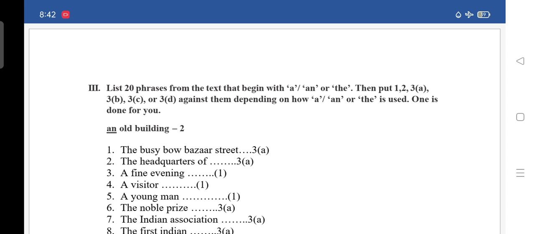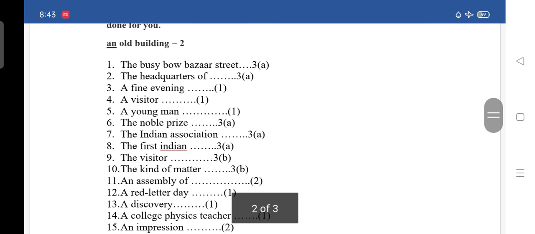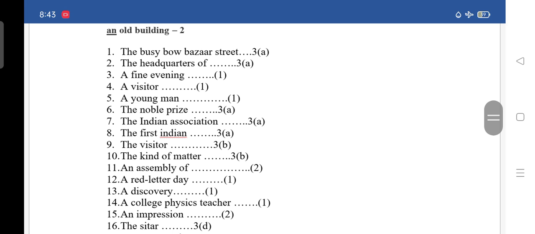So here the first one they have done for us. See here, an old building, they have given number 2. So these 20 phrases I have done for you, and I want you to write them neatly in your notes without any spelling mistakes. First, the busy Bow Bazaar street, write 3A. Second, the headquarters of, write 3A.